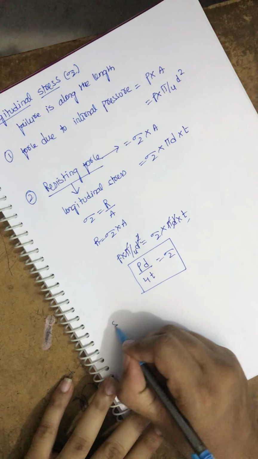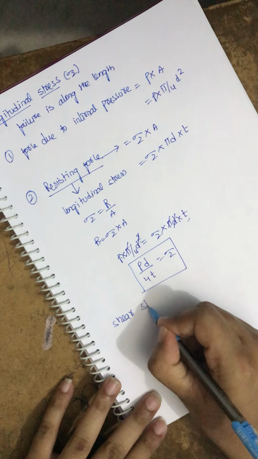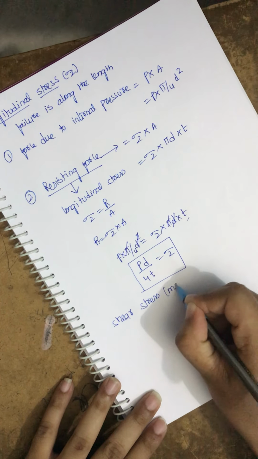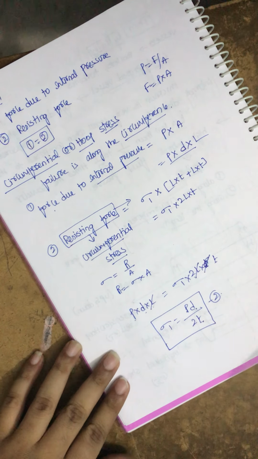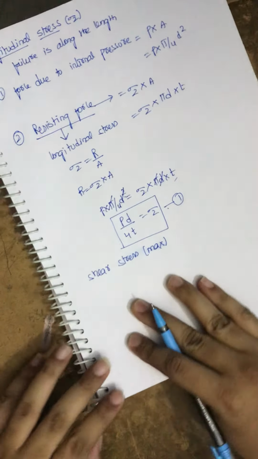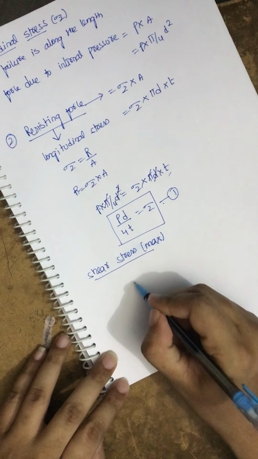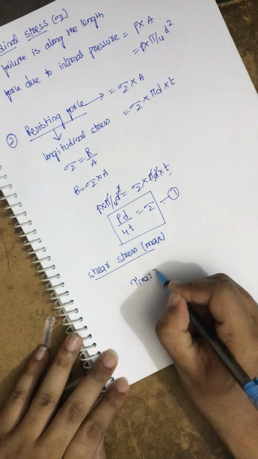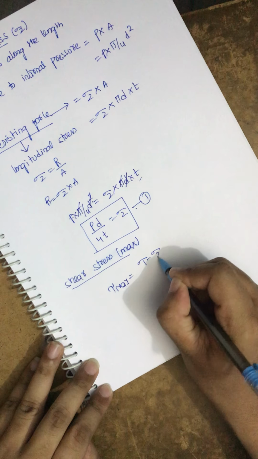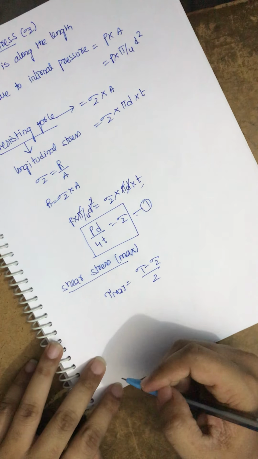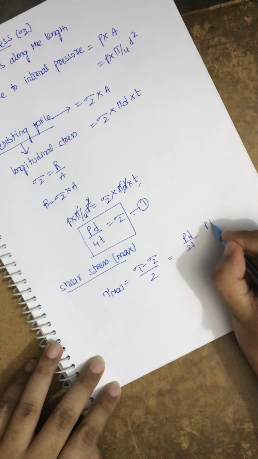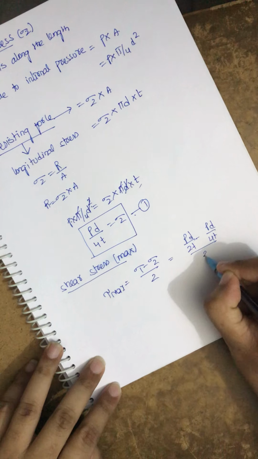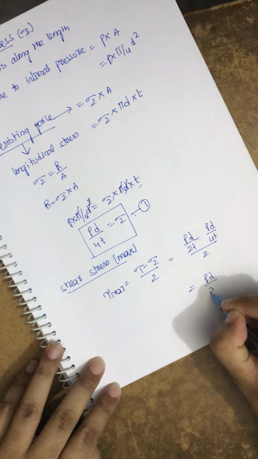We also have another thing called shear stress, or the maximum shear stress value. And we know these both stresses, the longitudinal stress and the circumferential stress, are acting in the principal planes. Both are acting in the principal planes. Now the maximum shear stress value can be obtained as sigma 1 minus sigma 2 by 2. This is from the theories of failure which we already learned. So this is pd by 2t minus pd by 4t, by 2. This is pd by 8t.